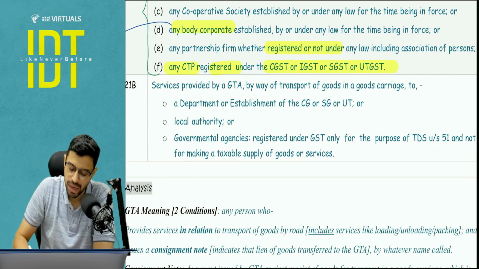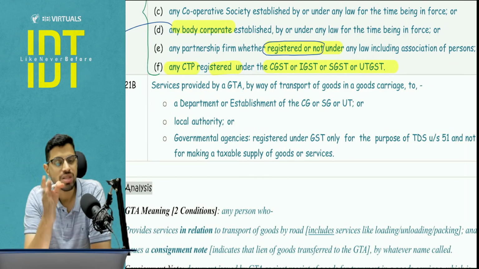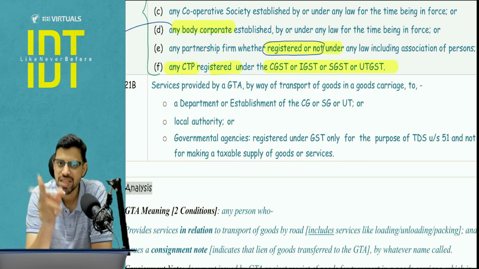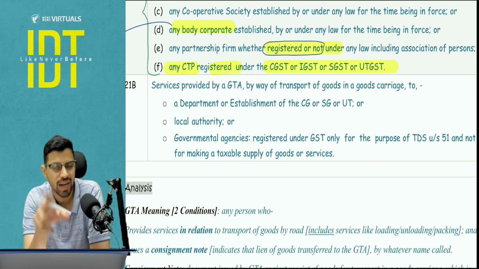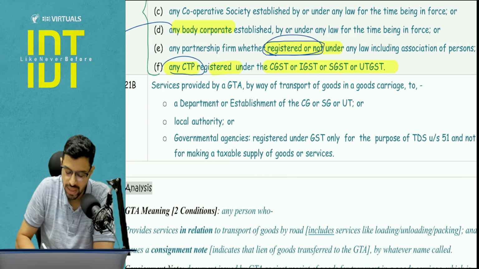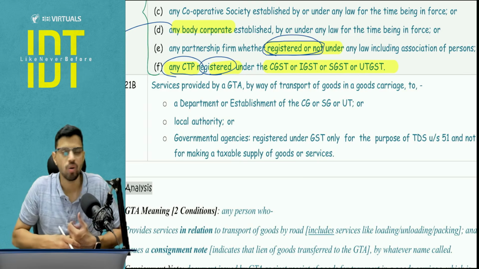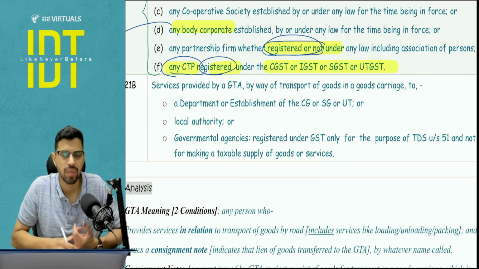And next they are saying partnership firm whether registered or not. Why did they say like this, registered or not? Because in our Indian Partnership Act, registration of a partnership firm is not mandatory, it is recommendatory. Hence they have used the words registered or not. And last they have used the word CTP registered. A lot of people have a misconception that every CTP is registered. No, every CTP is registered only if they make a taxable supply.